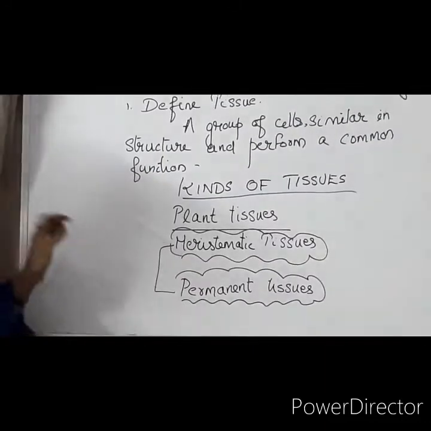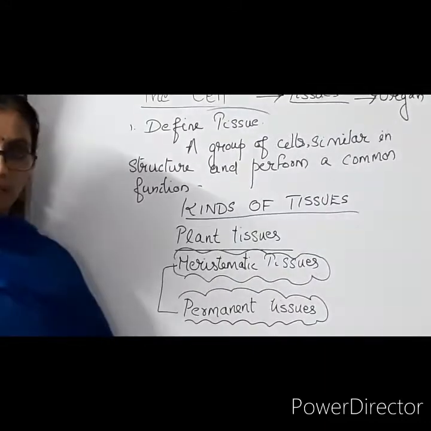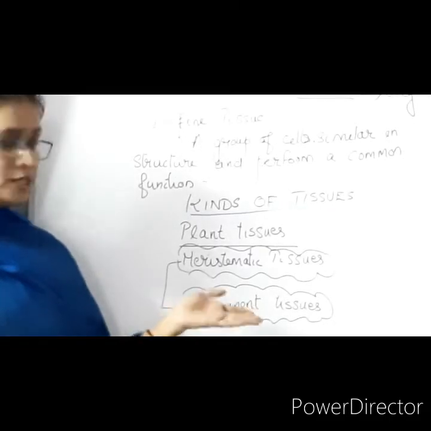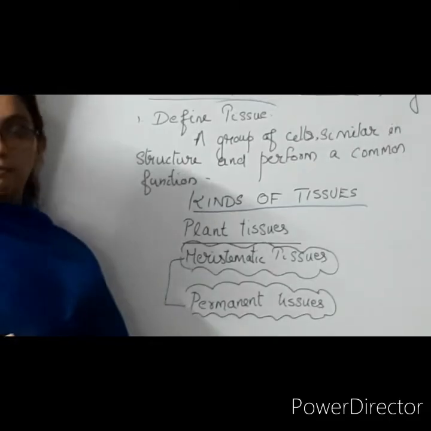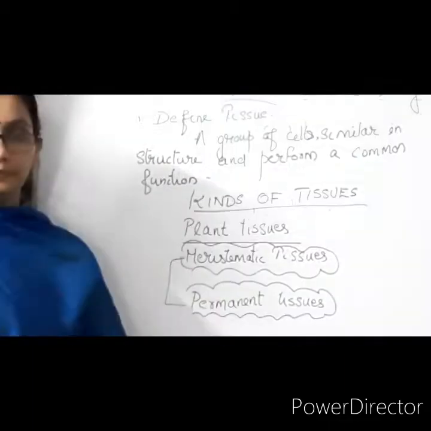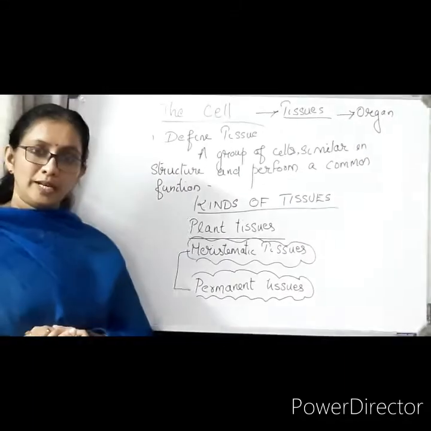So there are two different types of tissues in the case of plants: meristematic tissues and permanent tissues. Can we go on to the next one?